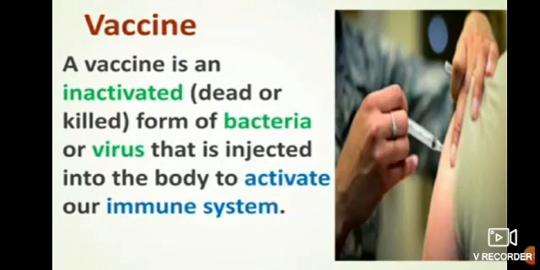Vaccine. A vaccine is an inactivated, dead or killed form of bacteria or virus that is injected into the body to activate our immune system. If you see, the vaccine is being given. So it is an inactivated, that is dead or killed, form of bacteria or virus.